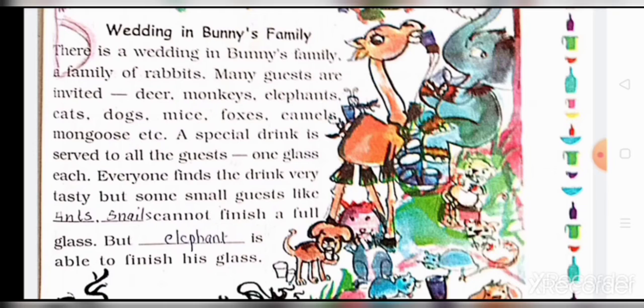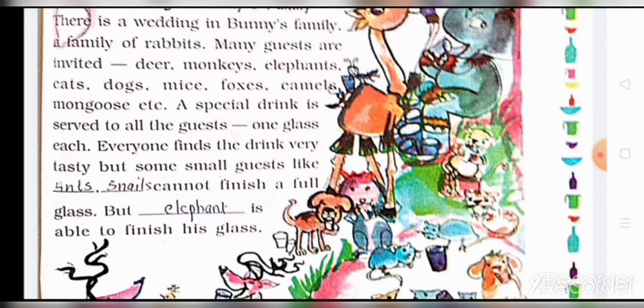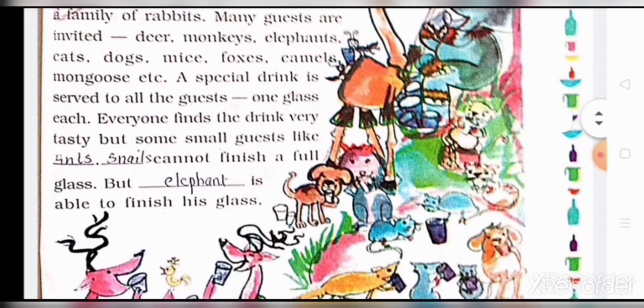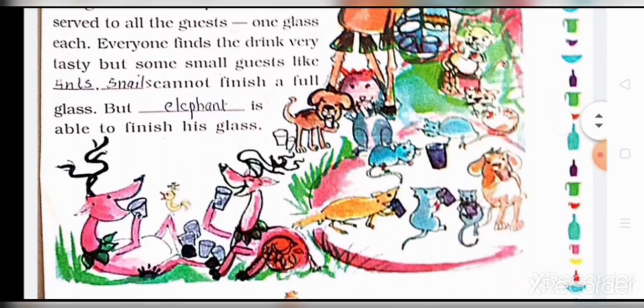Here one wedding is going on. Whose family has the wedding? Bunny. Bunny is a rabbit. Many guests are invited. Who all are there? Deer, monkeys, elephants, cats, dogs, mice, foxes, camels, mongoose, etc. There they give a special drink. One glass each. Everyone finds the drink very tasty. But some small guests like ant and snail cannot finish a full glass because they are small animals. But a big animal like the elephant is able to finish his glass.